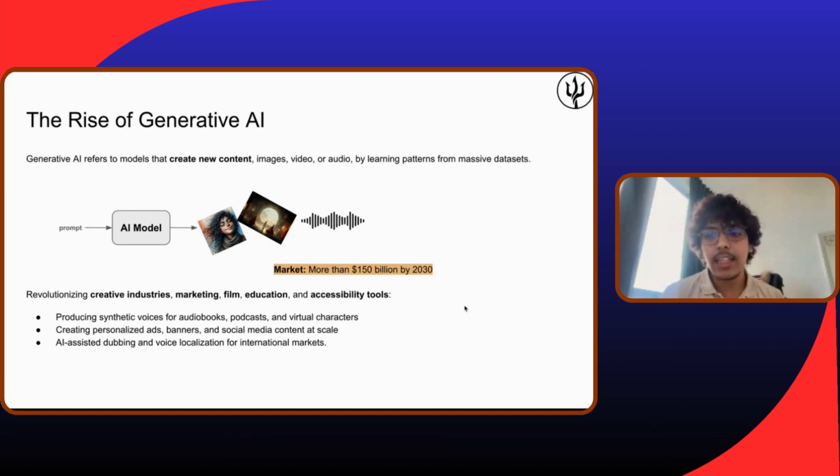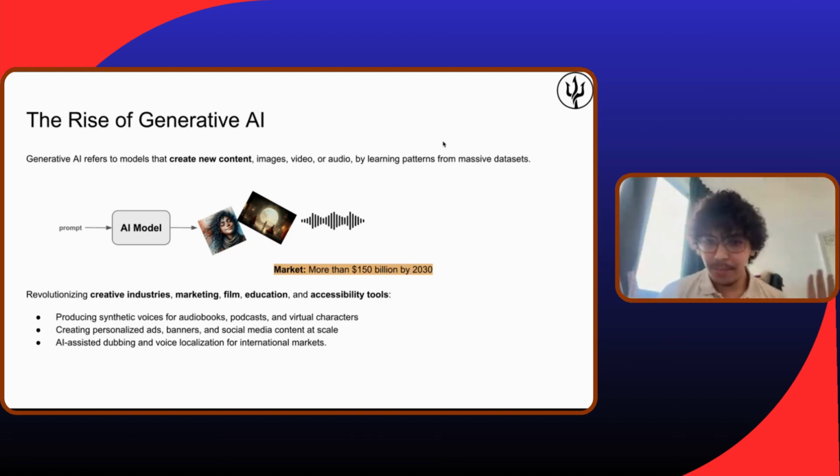Actually, this Gen AI is very useful because it's a revolution, it helps in many industries. For example, the creative industries, marketing, film, education, accessibility tools. Just yesterday, I saw that the company Oreo trained their own video generative AI models so that they can create some marketing videos, which is huge.